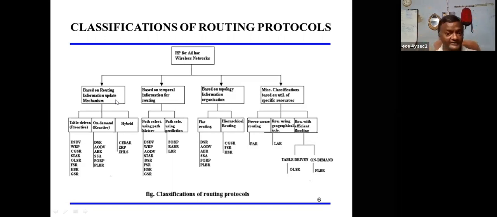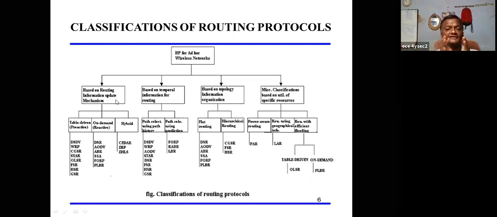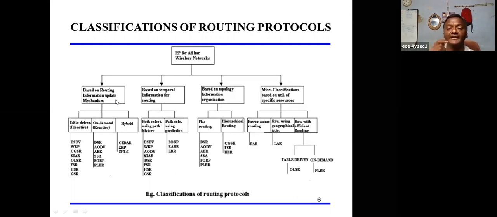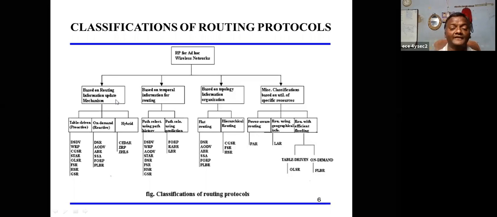That means: what is the network, how many systems and nodes are there, how to reach the destination, what is the cost of reaching the destination, and what is the immediate node. So routing information should be updated each and every time.